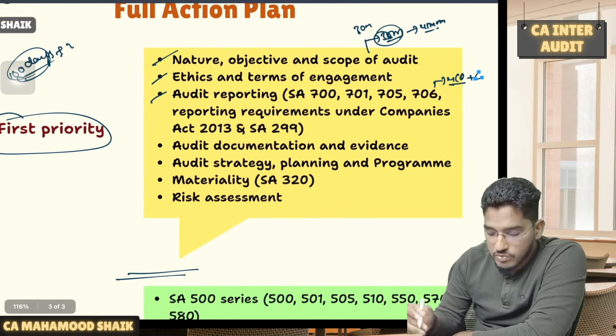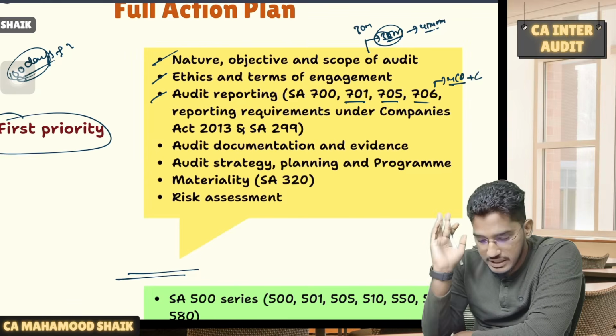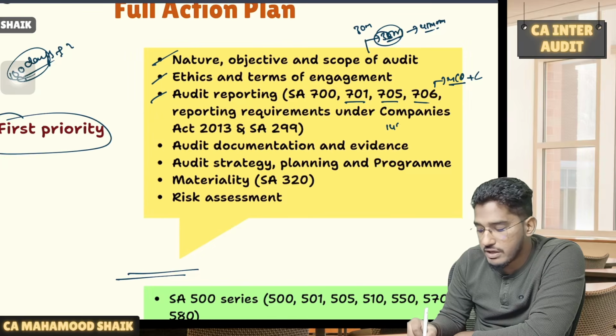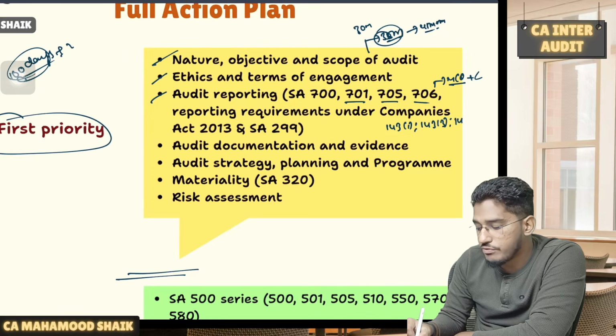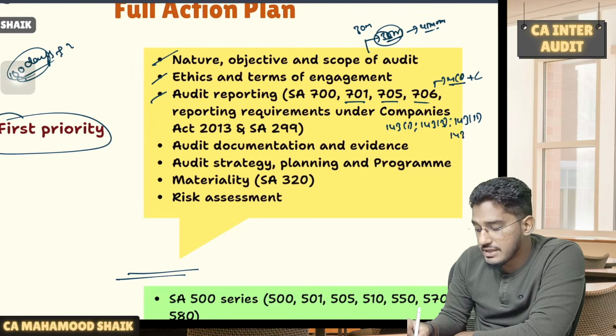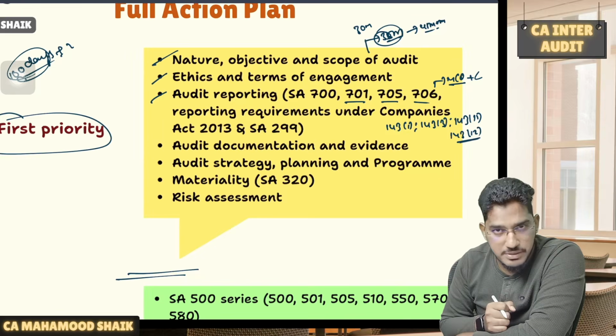In the audit reporting, what you have to cover: 700, 701, 705, 706. And also we have various reporting requirements under the Companies Act, which will fall under 143 subsection 1. Then we have 143 subsection 3. Then you have 143 subsection 11, which we also call CARO. And also we have 143 subsection 12, fraud reporting. Cover all the reporting requirements under the Companies Act.